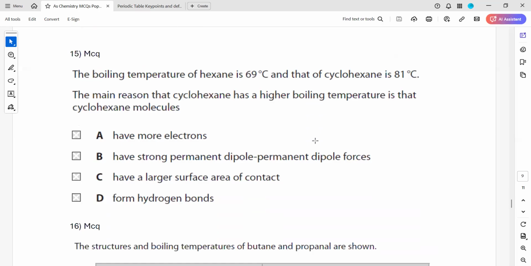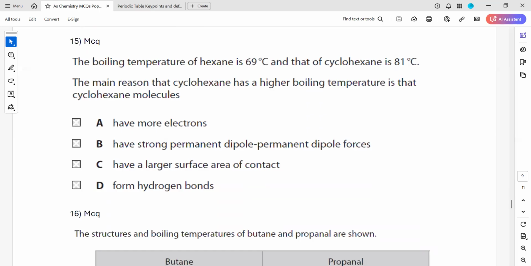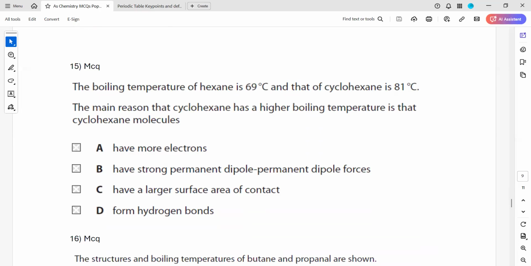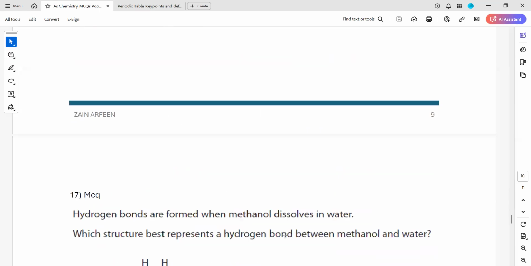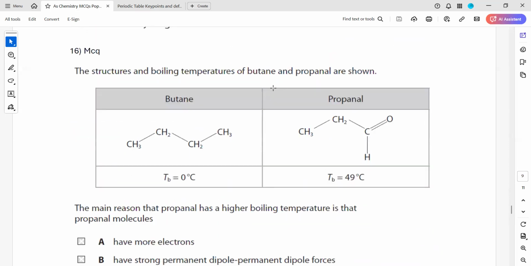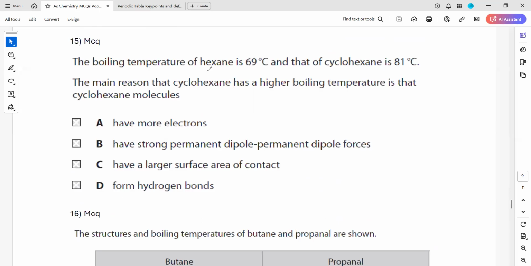Question 15 and 16, any doubt? In question 15, the boiling point of hexane is 69, whereas cyclohexane is 81.